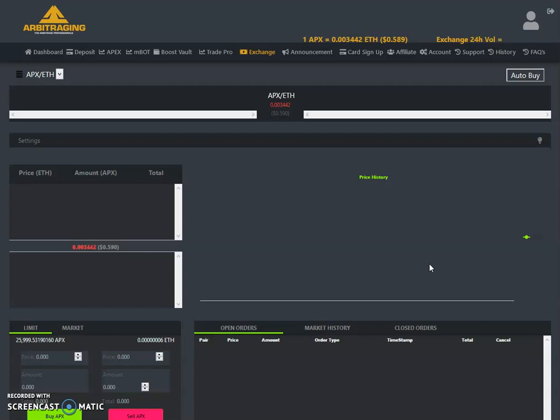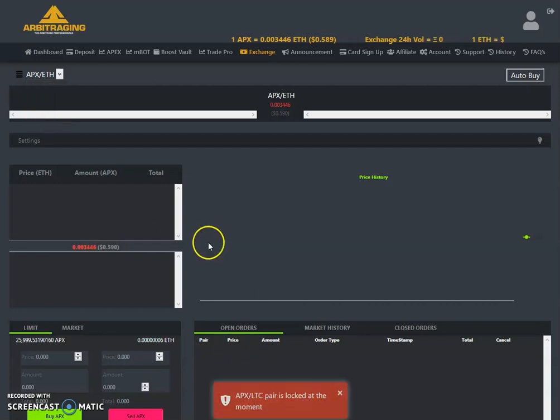But one more thing which I wanted to show you, as I have already shared the switch button with you, and the most important thing about the exchange, is at the top, as you can see here, it says Apex Ethereum. But when you click on the drop down menu, you will see 2 wonderful things: Apex BTC and Apex LTC. These are not live, these are still locked. As you can see, these pairs are locked.